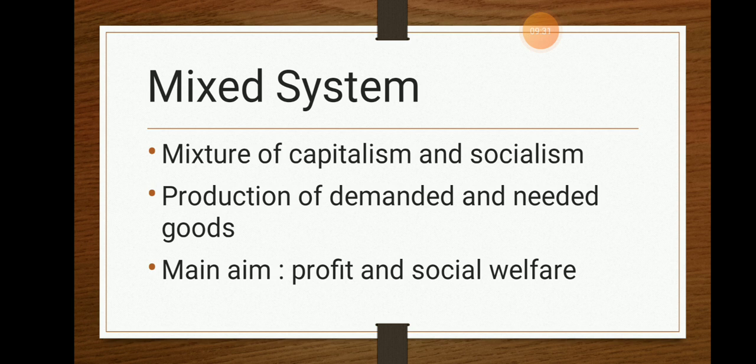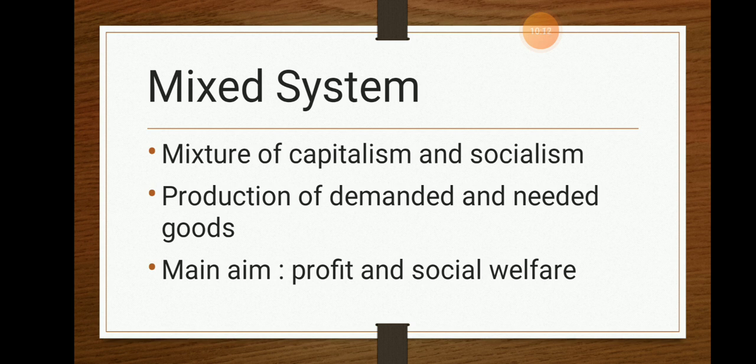So both the capitalists, that is, the private people, and the government come together and do all the necessary production processes, all the agricultural activities, all the industrial activities, and even the trade activities. That is known as the mixed system. Who keeps the upper hand or the dominant role under this mixed system? The dominant role is kept by the government: out of 100 percent, 51 percent of the control is taken by the government, and the leftover 49 percent is taken by the private people, where the government rules over the private economy.